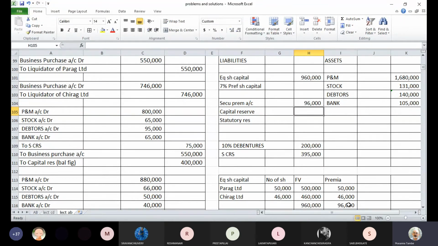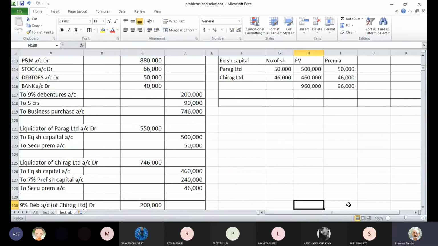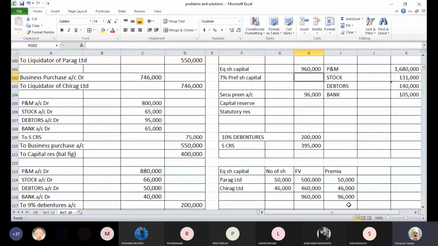Then preference share capital, if you see this entry, it was 7% preference share capital, 2,40,000, and this 2,40,000 was at face value. There was no premium charged to that. So no premium, only 2,40,000 preference share capital. Then capital reserve, if you see this entry alone, we have a balancing figure of capital reserve of 4 lakhs. That will also come here, 4 lakhs.